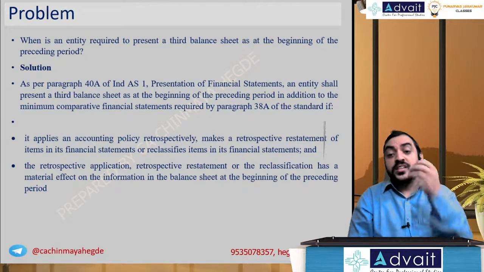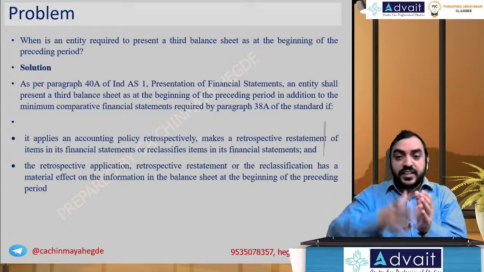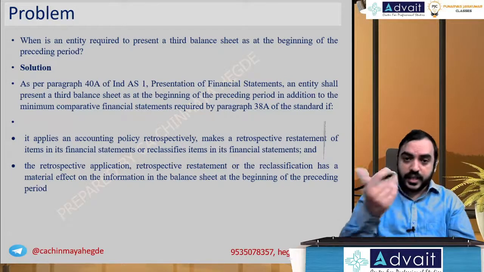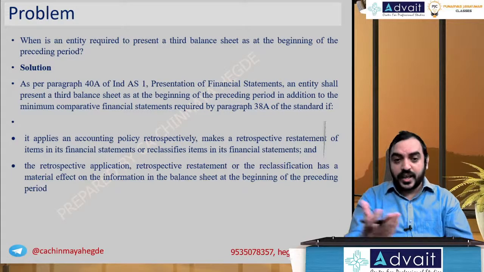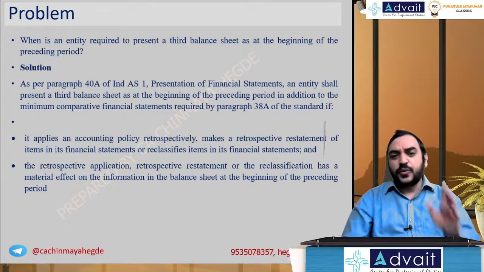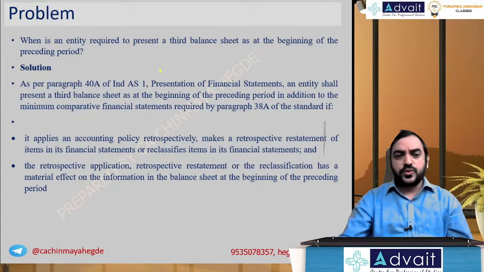And going one step further, even the beginning of the preceding period, effectively you will prepare a 3 columnar statement, at least in the notes to accounts. And that is what this requirement is. Let us see, effectively whenever there is a retrospective change, then it is required. Now let's quickly go through the Institute solution.